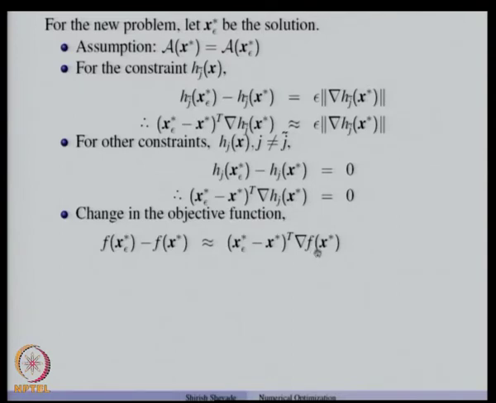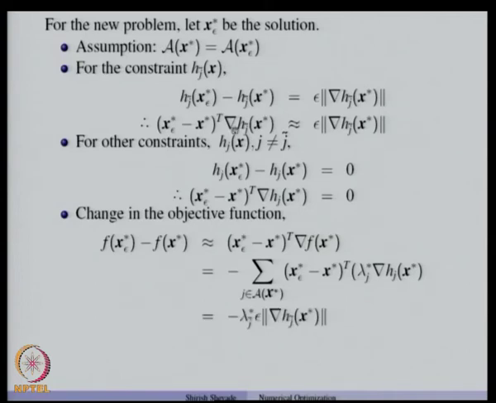Now, we know that x star is a KKT point, x star lambda star. So, gradient f x star can be written as negative of sigma lambda j star gradient h j x star, where j varies over the set of active constraints. So, this quantity is written as minus sigma j belonging to the active set of x star epsilon minus x star transpose lambda j star gradient h j x star.